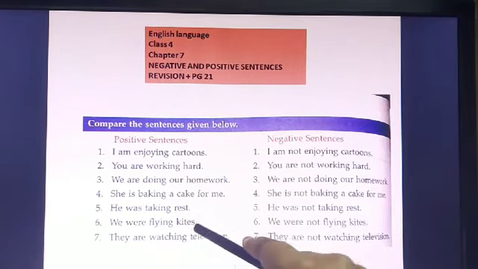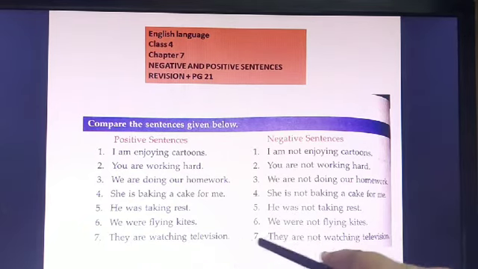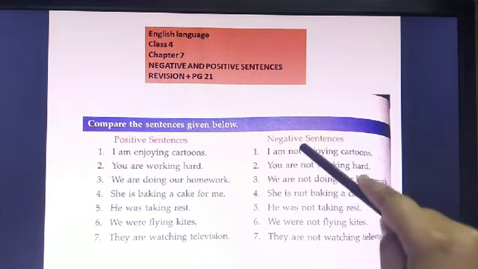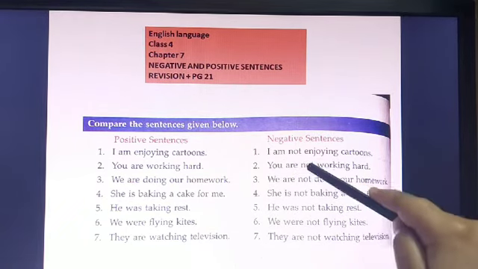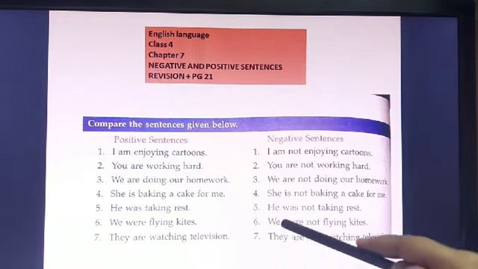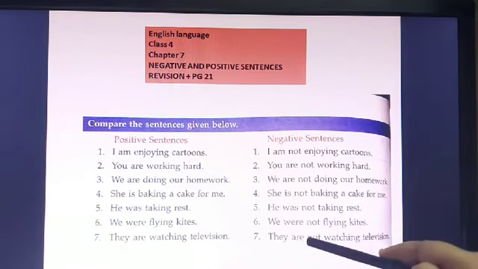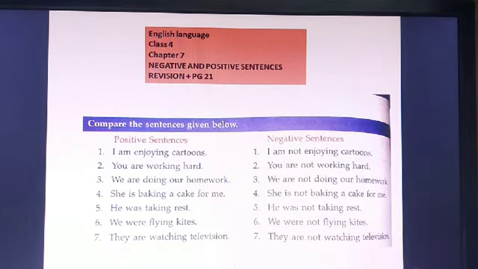We were flying kites. We were not flying kites. They are watching television. They are not watching television. So in all the sentences, a negative word is added, that is not. Okay. And so we come to the conclusion that these all are negative sentences and these all are positive sentences.